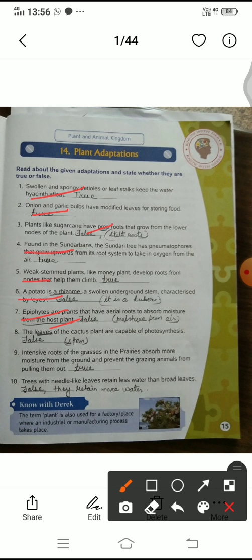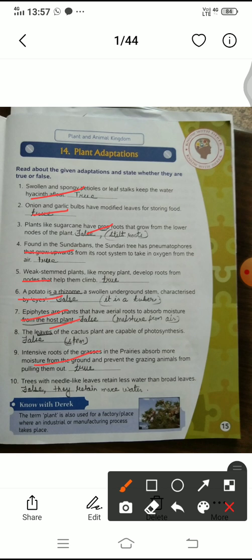Question number 9. Intensive roots of the grasses in the prairies absorb more moisture from the ground and prevent grazing animals from pulling them out. This is true. Last question, number 10. Trees with needle-like leaves retain less water than broad leaves. So it is false. They retain more water.